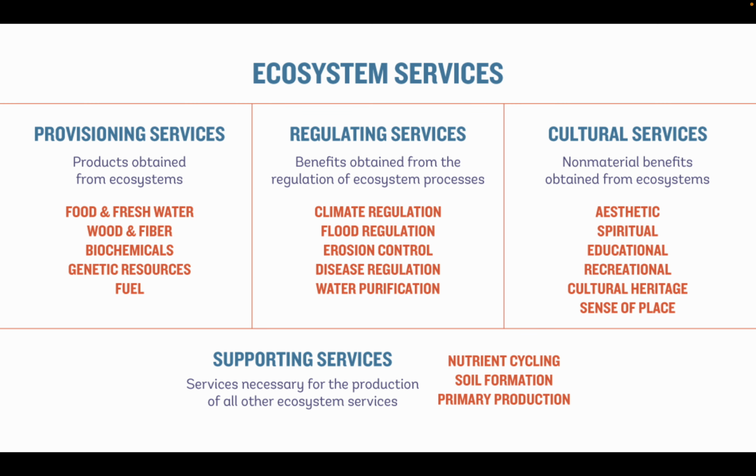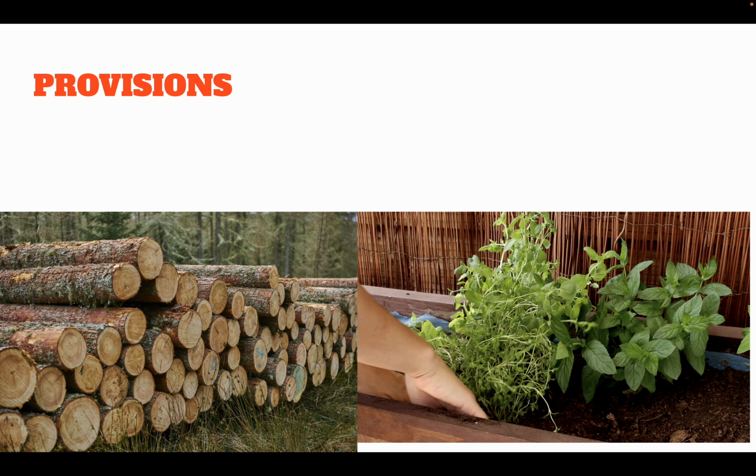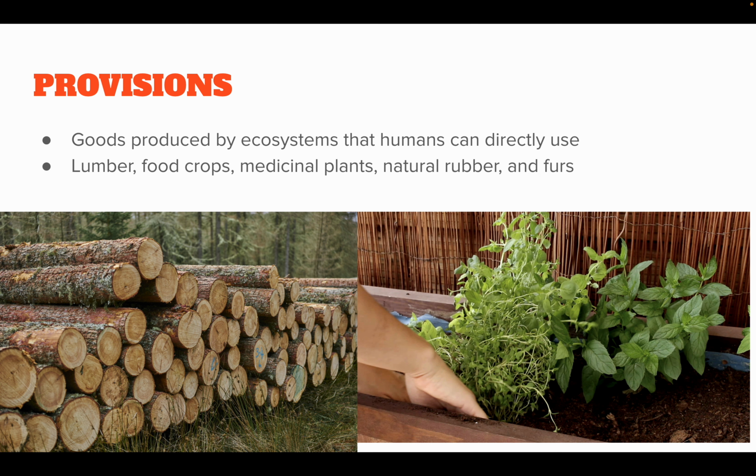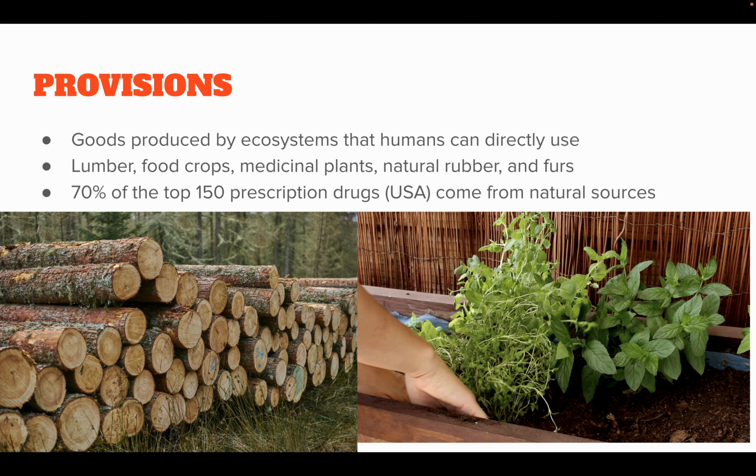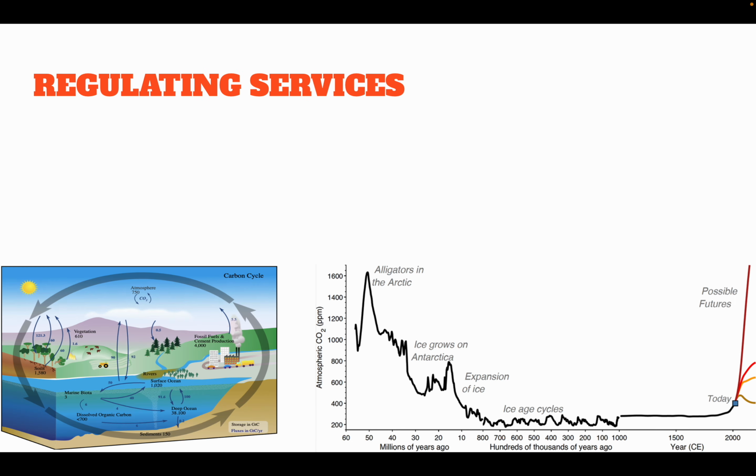Now, we're going to be looking at these four categories here: provisioning, regulating, cultural, and supporting services. When we say the term provisions, you often think of rations and goods. Provisions are goods produced by ecosystems that humans can directly use: lumber, food crops, medicinal plants, natural rubber, furs. 70% of the top 150 prescription drugs in the United States come from natural sources or chemicals that were derived from natural sources that we've learned to produce on our own, or we continue to grow crops and harvest them.